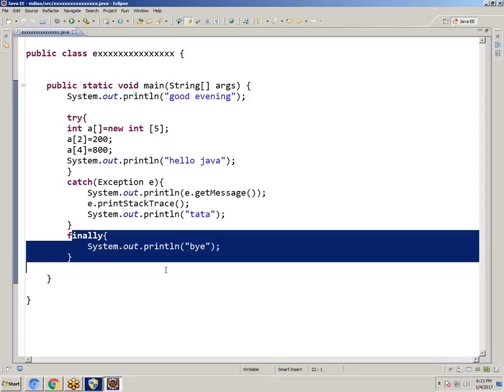Which one is executing, which one is not executing, that's the purpose we are using it for. Actually finally here is no need. Okay, leave it. But at any cost, if try is executing or not, catch executing or not, it will execute.